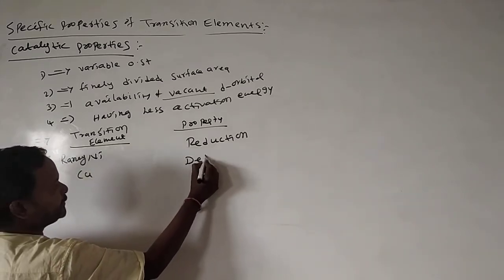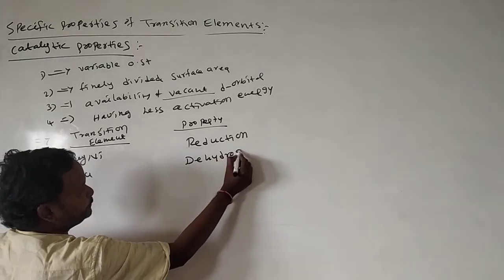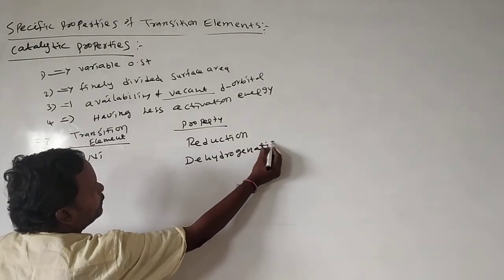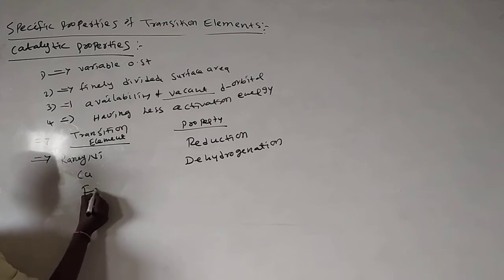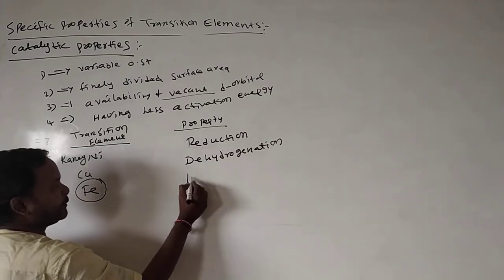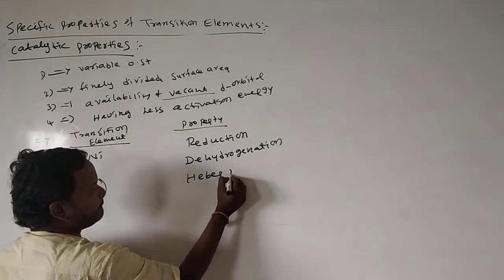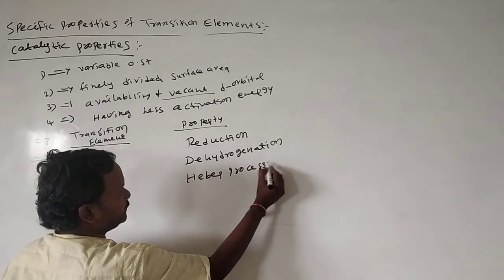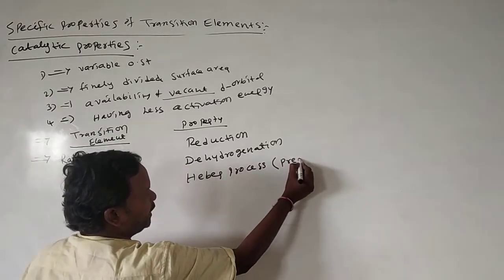Copper is used in dehydrogenation reactions. Iron, a finely divided iron, is a good catalyst. It is used in the Haber process, during the preparation of ammonia.